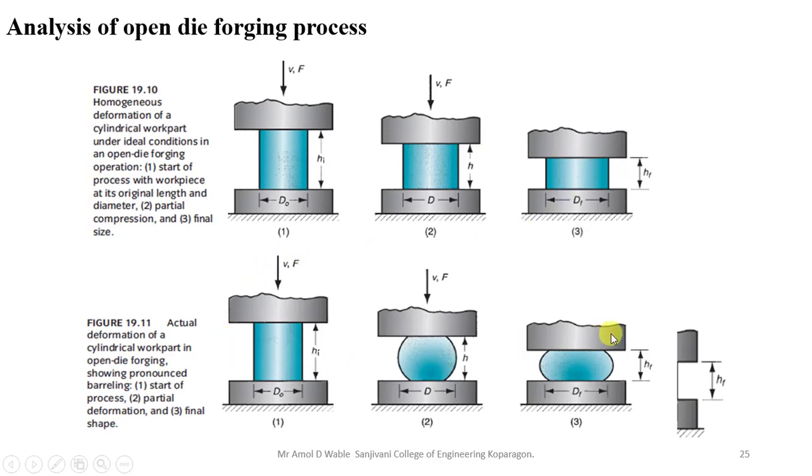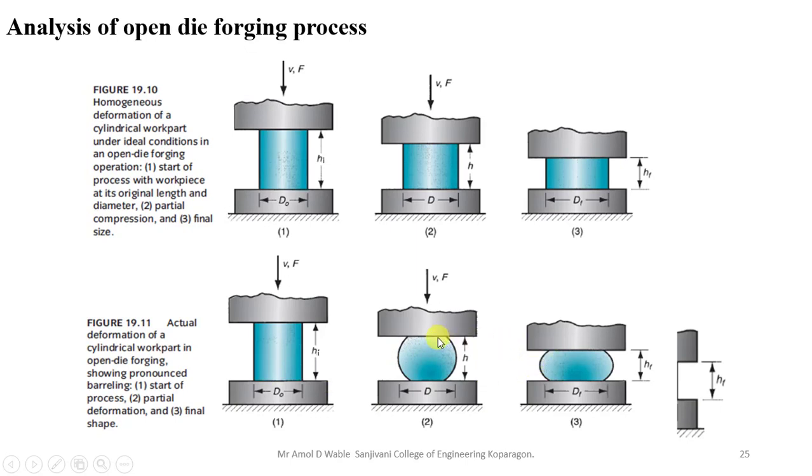And if you see the below figure, here you will find out that the same process will be carried out, but at the second blow or the third blow, a barrel shape of your component will be seen. Why? Because when force is applied on this red hot component, there will be friction. Now in this case you need to consider the friction.